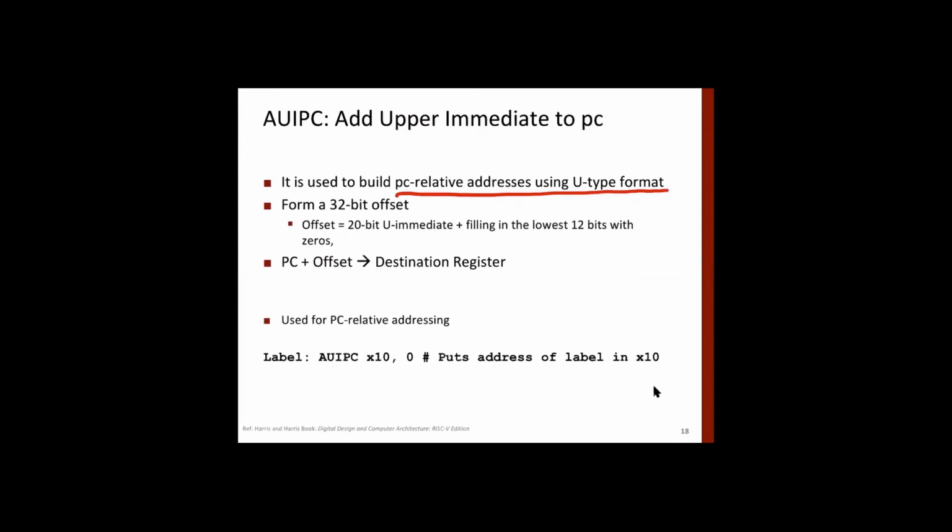The offset is a 20-bit upper immediate, filling the lower 12 bits with zeros. So we take the current value of PC, add to that the offset, which is the 20-bit offset that we are getting from the instruction, and then move this to a destination register.